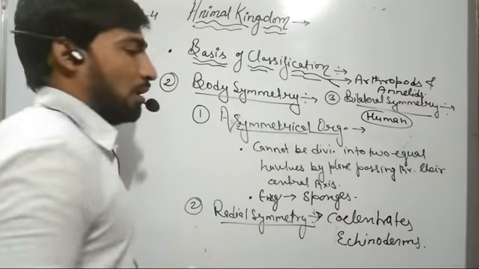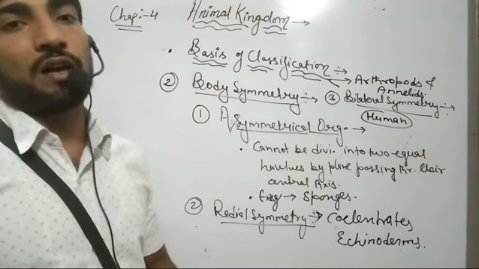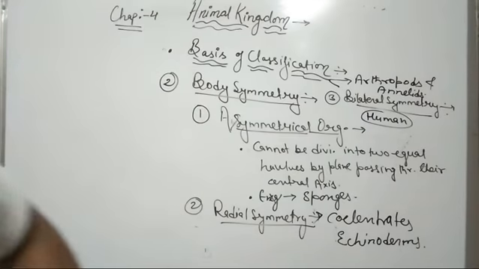Now, our next criteria for classification of living organisms is the number of germ layers. So now we will discuss the number of germ layers.